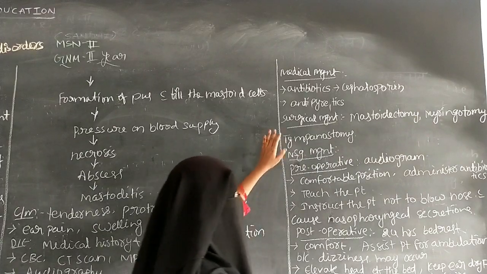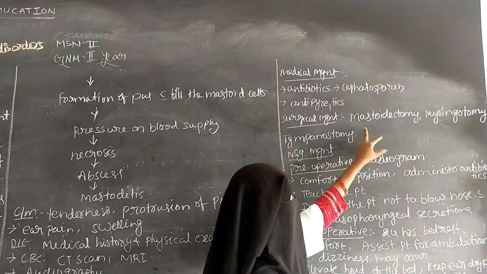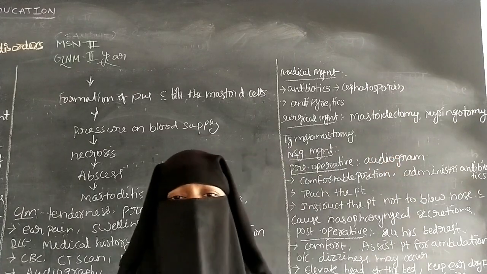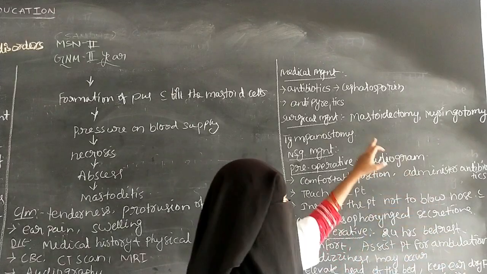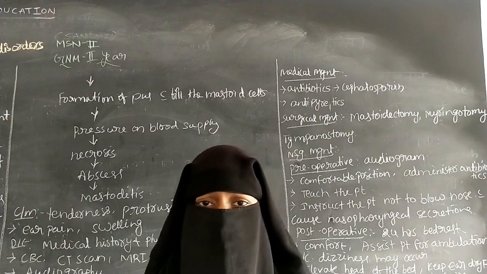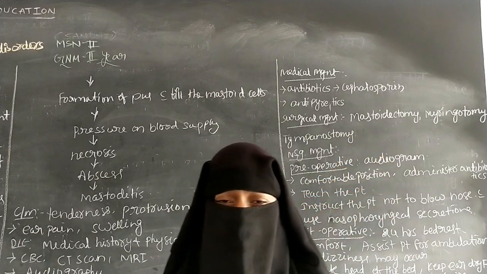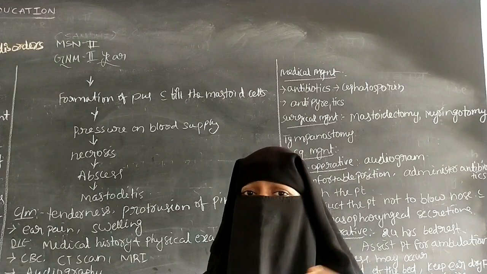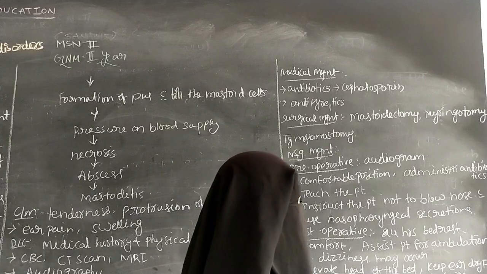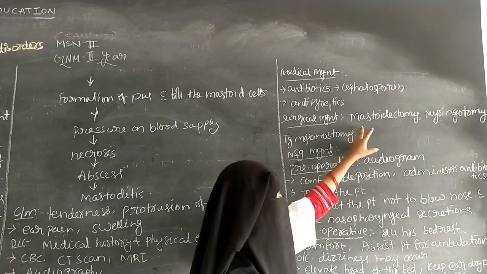The next one is the surgical management. So the surgical management includes the first one, mastoidectomy. So mastoidectomy means there is a surgical removal of the infected mastoid cells. So the mastoid cells which are infected in the mastoid bone can be removed by the surgery. It is called as mastoidectomy. So ectomy means there is a removal of the mastoid cells which are present in the mastoid bone. So the fluid filled mastoid cells can be removed by the surgery. It is called as mastoidectomy.